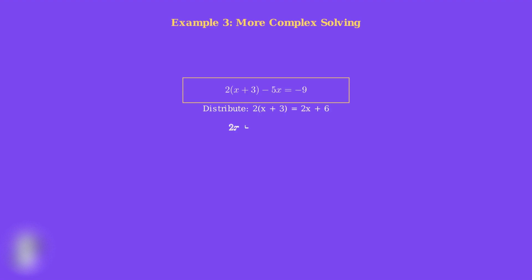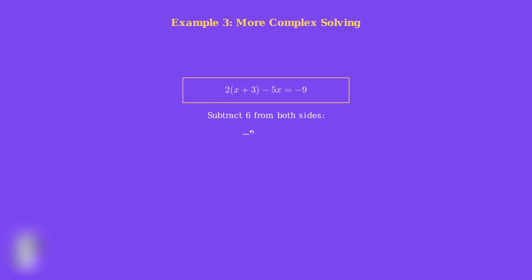First, we distribute the 2. 2 times x is 2x, and 2 times 3 is 6. So we have 2x plus 6 minus 5x equals negative 9. Next, we combine like terms. 2x minus 5x equals negative 3x. So we have negative 3x plus 6 equals negative 9.